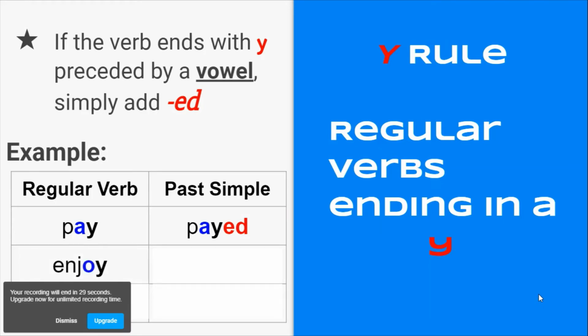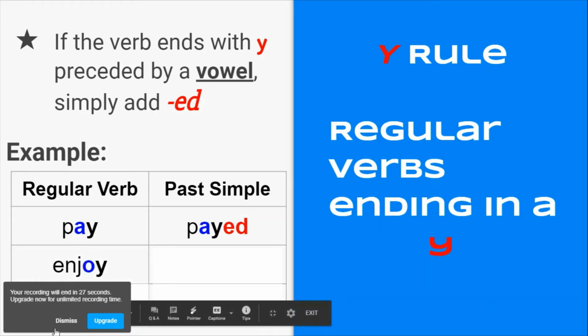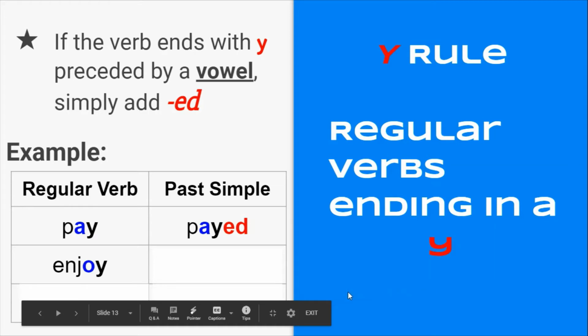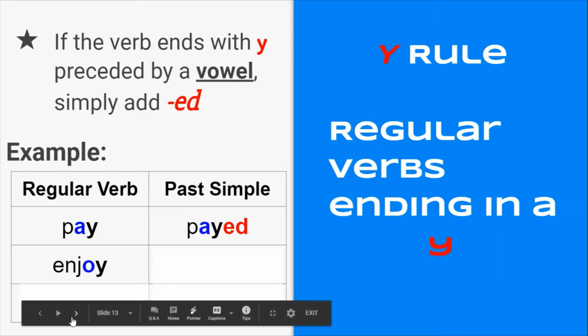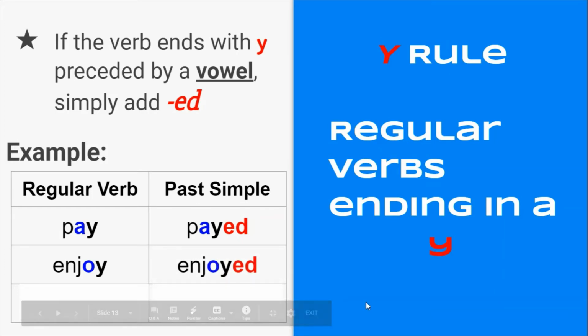So we have now the word enjoy, right? So again, I have here a vowel, the vowel O, and the consonant Y, right? So all I need to do is do what? You got it. All I need to do is add the suffix ed to my word, and I have enjoyed.